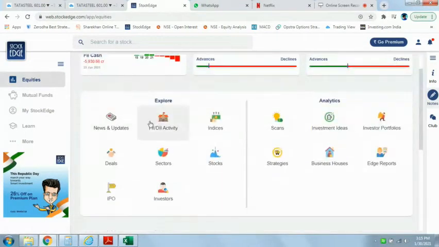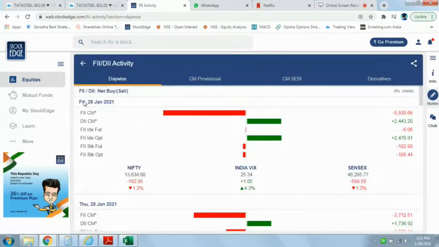FII CM means FII's cash market. FIIs and DIIs are the big institutional investors. FII stands for foreign institutional investors. DII stands for domestic institutional investors. These people are like the mutual fund houses and hedge fund managers. These are the people who invest a lot of money into the market. So whenever there is a positive cash flow, the market will move up, and when they decide to take their money out, then the market will fall, right?